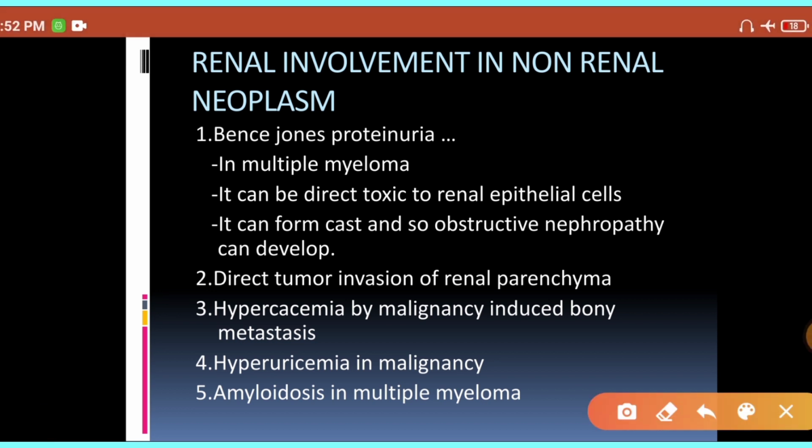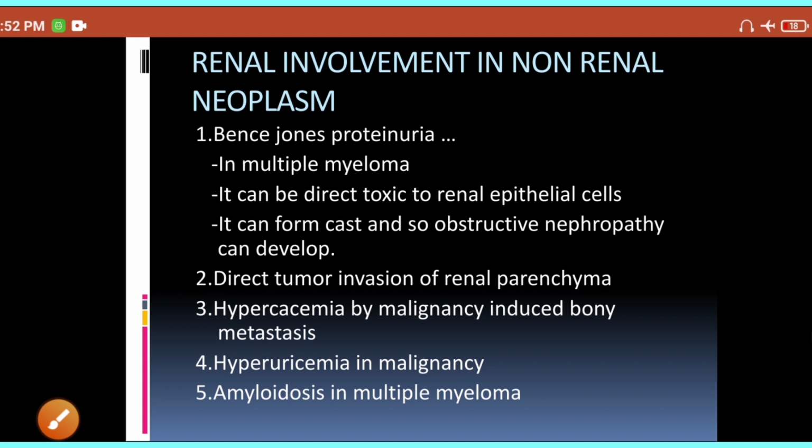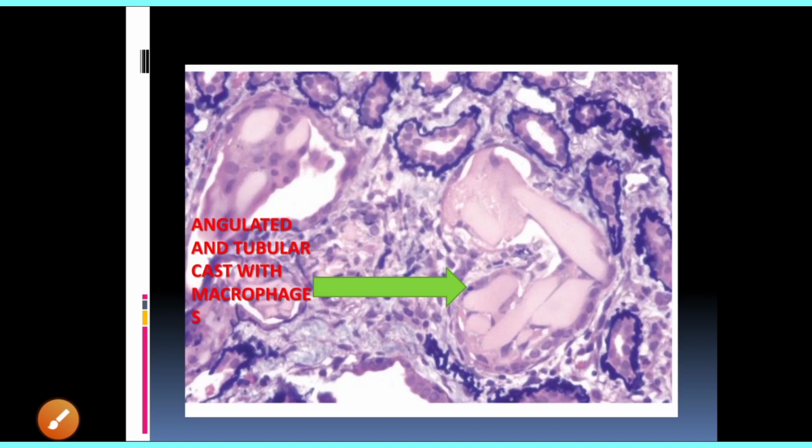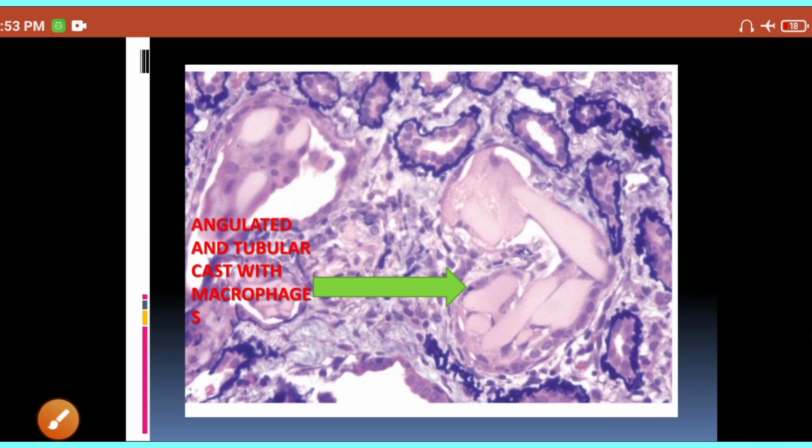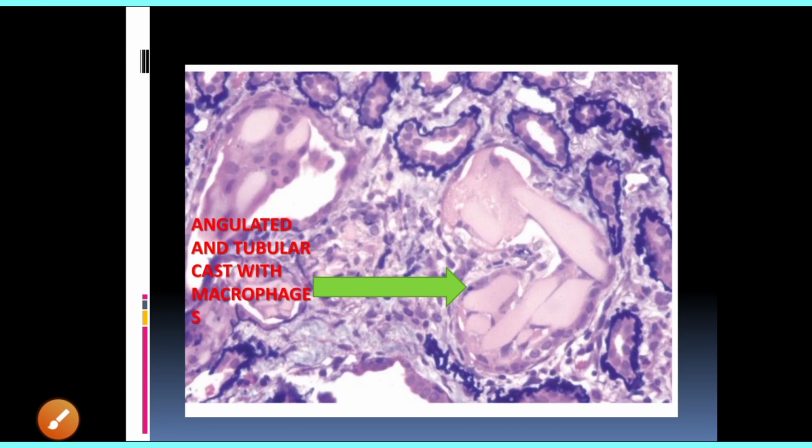Alright, in multiple myeloma, you will have Bence Jones proteinuria, and that paraprotein also can lead to formation of casts. Particularly, they will develop angulated tubular casts with macrophages. So in multiple myeloma, there will also be nephropathy.